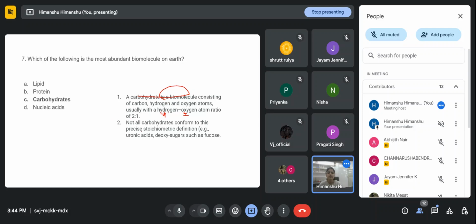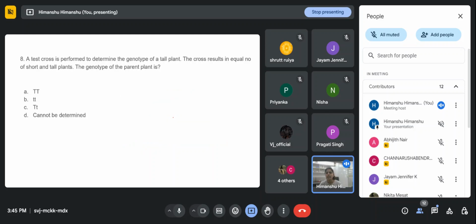So not all carbohydrates conform to this precise stoichiometric definition, and a few examples don't follow this 2 is to 1 ratio. The examples are uronic acid and deoxy sugar, which is fucose. So these two are the exceptions which don't follow the 2 is to 1 hydrogen to oxygen atom ratio, right?